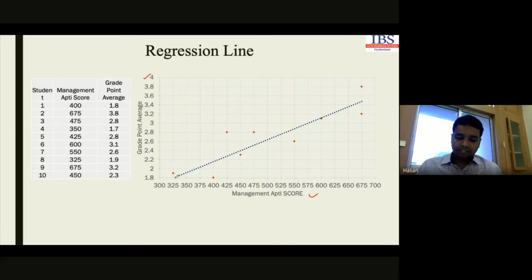Now our regression is this particular trend line, the best fitted line, which indicates the movement of the parameters grade point average and management aptitude score, in which direction their relation is moving. Now we are about to decide the equation for this line, which best fits the data points, neither too far from a particular data point nor too close to one data point and far from another. So this is the best fitted line, which is the decided central line.